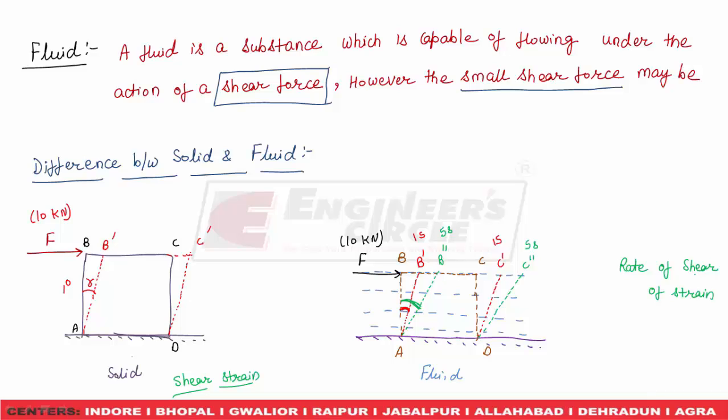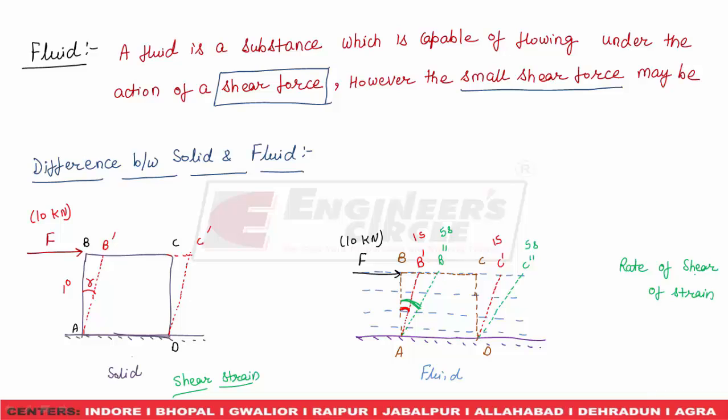But in case of fluid, if this shear force is removed, then the liquid or the fluid will not regain its original shape.